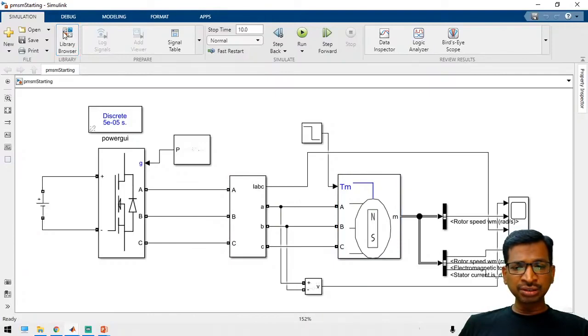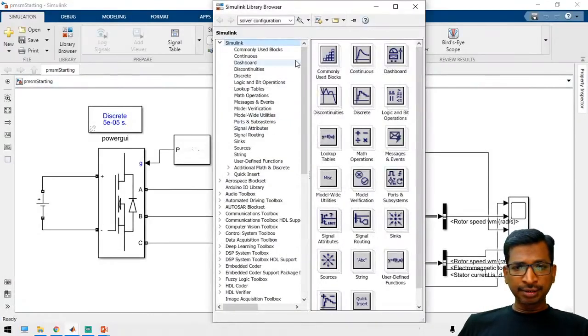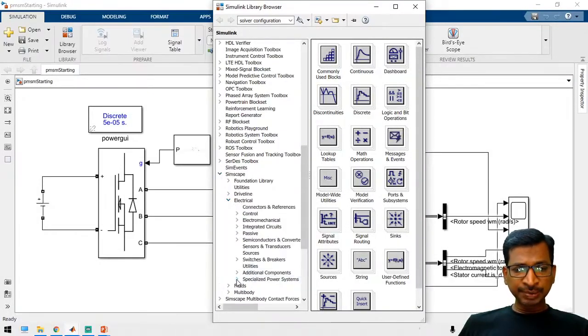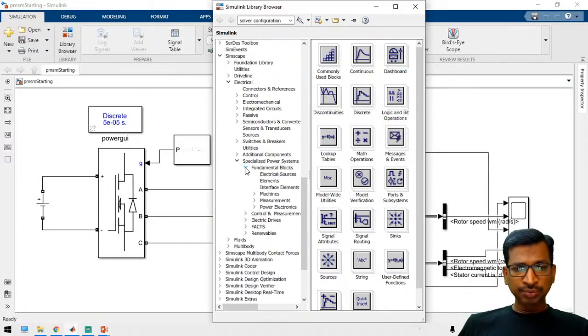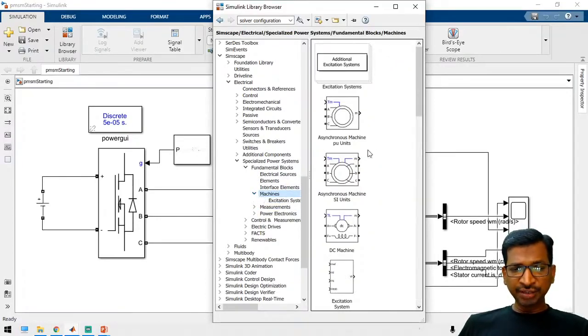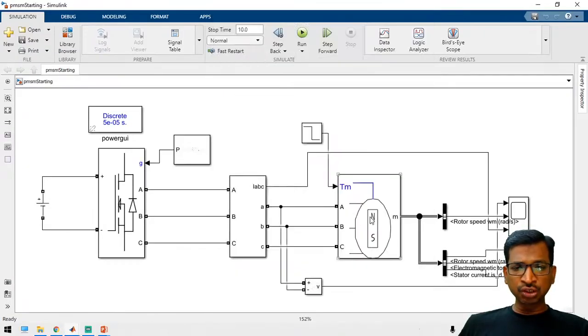By default, just go to the library browser, go to Simscape, then Electrical, Specialized Power Systems, and Fundamental Blocks. See here, the machines. We have already seen the BLDC; the same motor only we have to choose. This is the permanent magnet synchronous motor. Just drag this motor and keep it in your workspace.